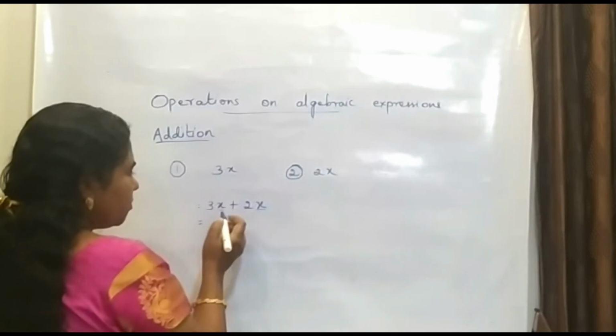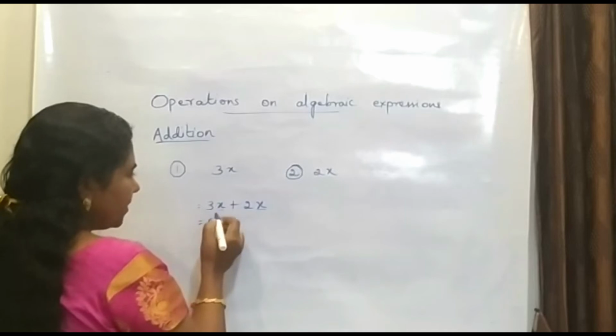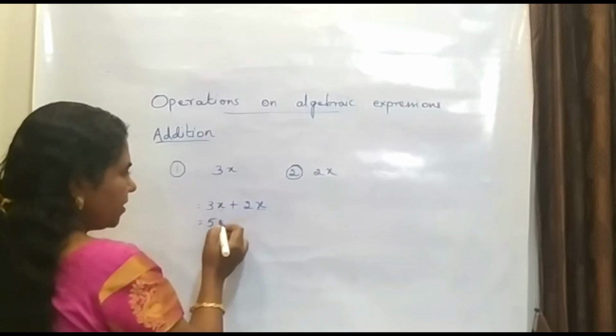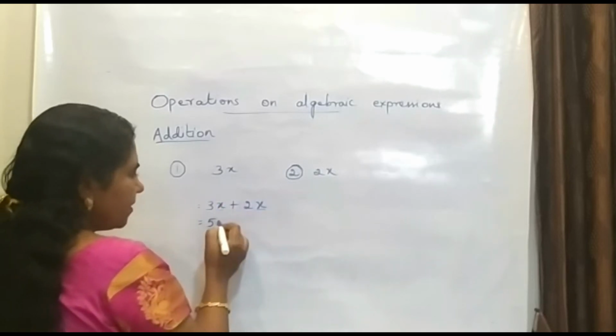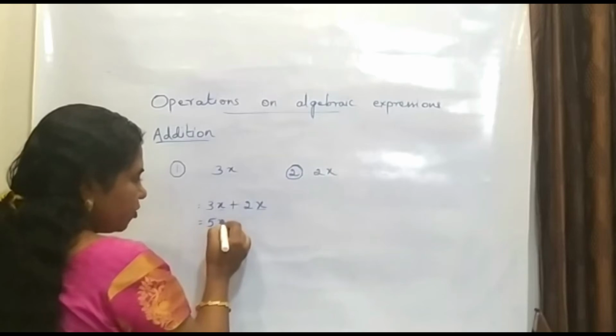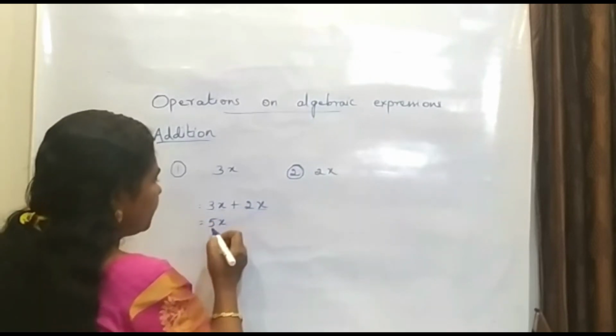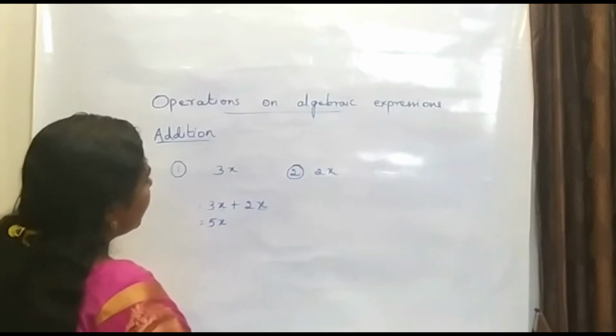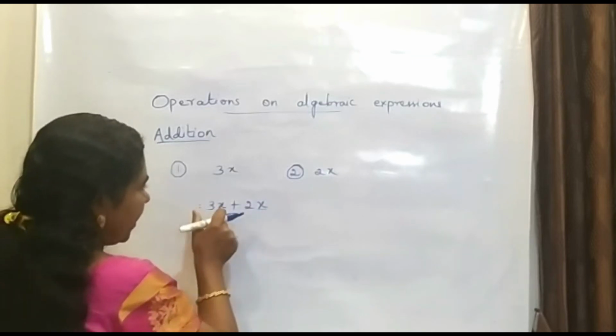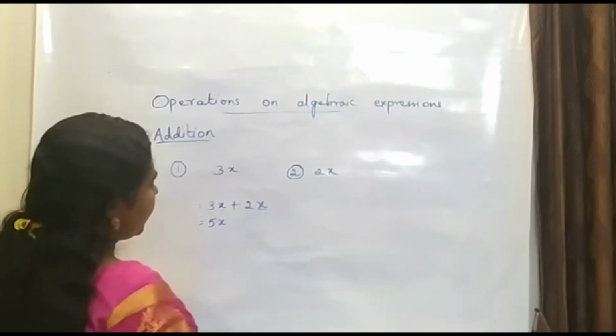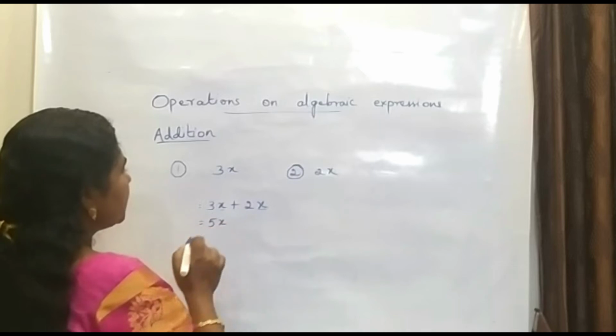So 3 plus 2 is 5. That is, add the numerical coefficients and it should be followed by the literal coefficient. So 3x and 2x combined will give 5x. So this is the answer.